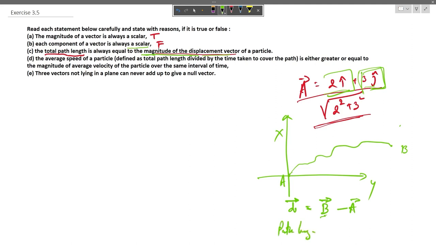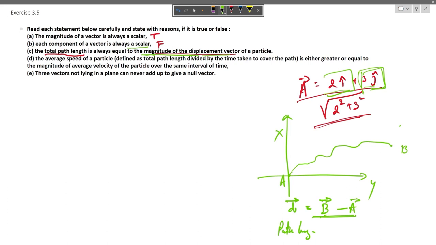The path length is the total length of the path that the body travels in the trajectory from position A to B. From the definition we also know that displacement is the shortest distance between the initial and final points. So when the particle is not moving in a straight line from point A to B, it is always going to have a larger path length.